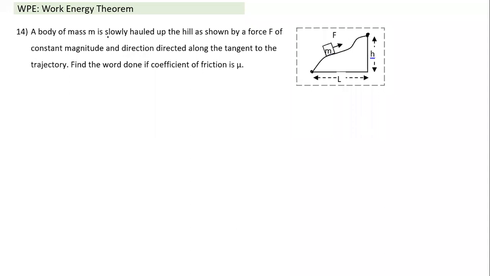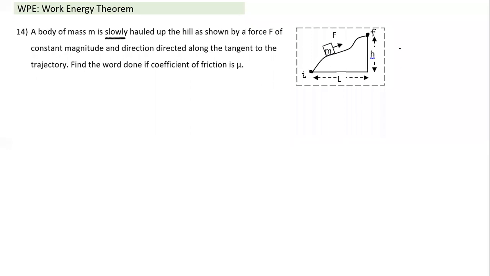And it is slowly hauled up. Whenever you come across the word slowly, what we need to understand here is that slowly means at this point also the velocity is very small, and at this point also. I hope this part is clear. This is the initial point and this is the final point. Whenever the word slowly is mentioned, there's no change in kinetic energy. So the work done by all forces put together is equal to 0.